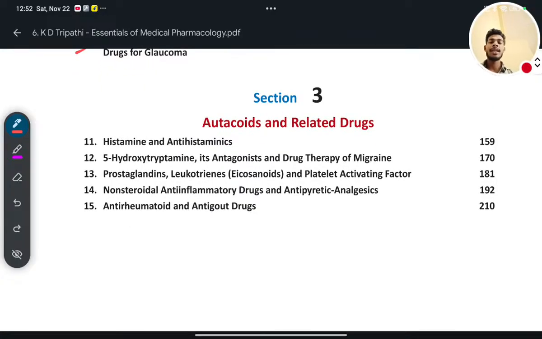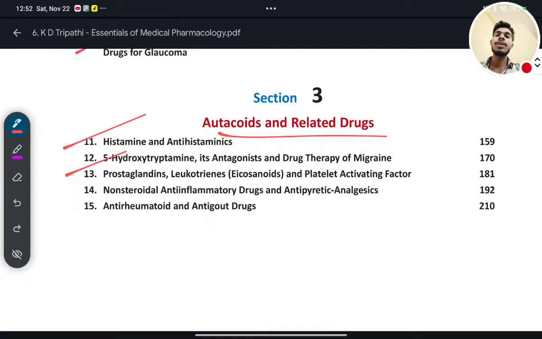Then we will dive into the other part, that is autacoids and related drugs. In this we will see histamine, antihistamine. Completely we will see step by step, not in one lecture. We will see step by step, slowly, and complete the whole pharmacology within a few days. Not today in one day, but definitely within a few days.